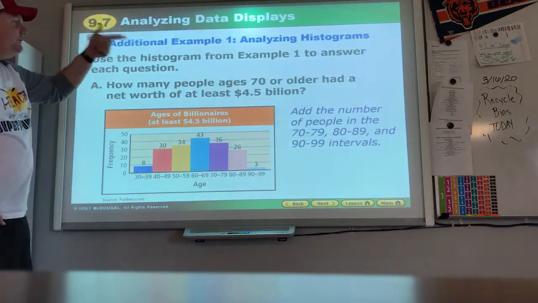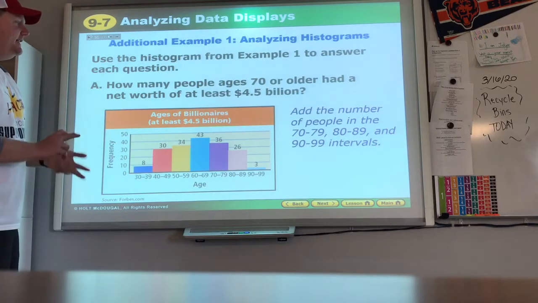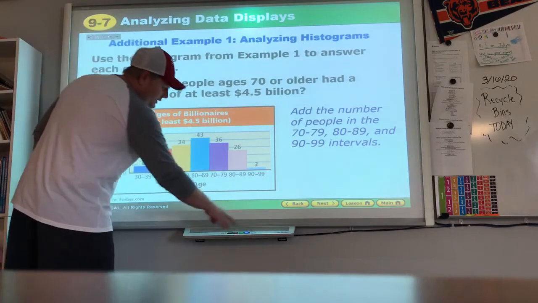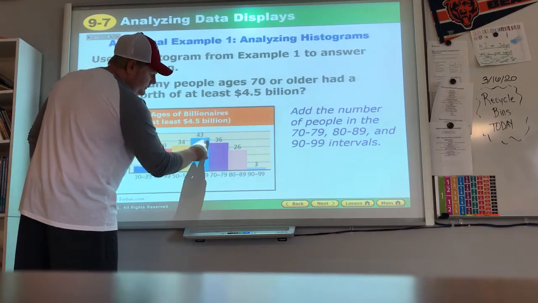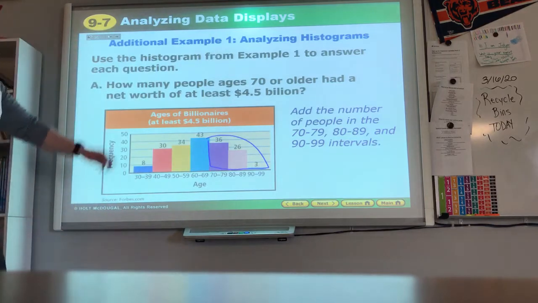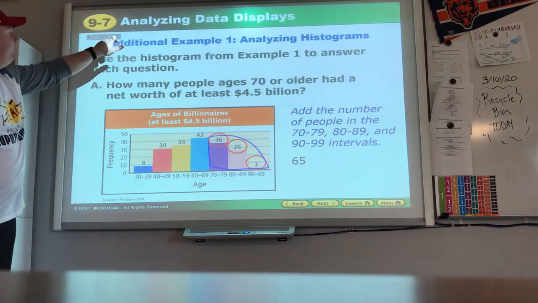So when we look there, add the number of people in the 70 to 79, 80 to 89, and 90 to 99 groups. 70 or older would include all three of these groups. Therefore, you have to add them together, and you get your answer of 65 people that are billionaires from age 70 and older.